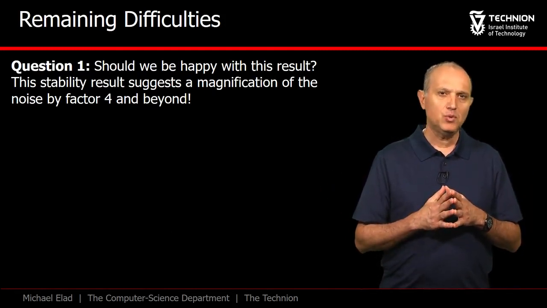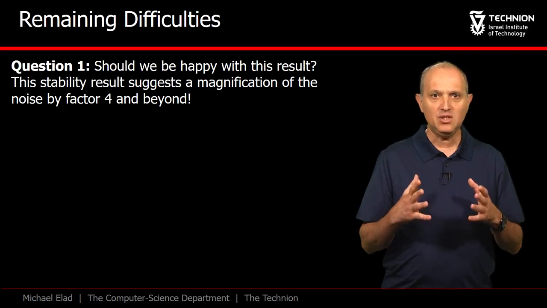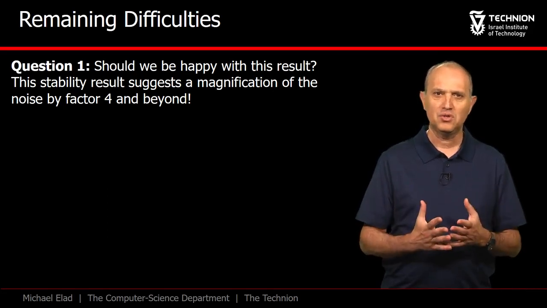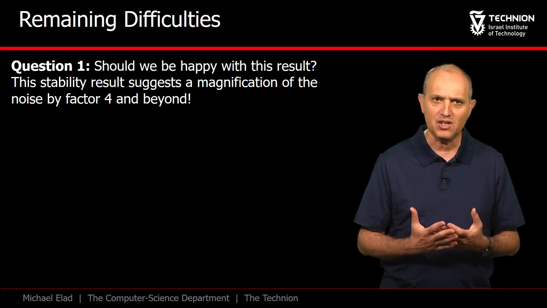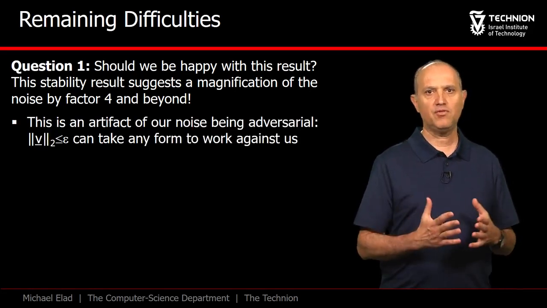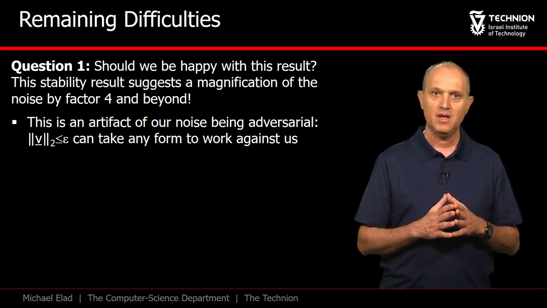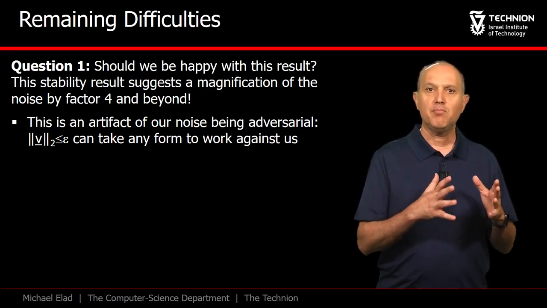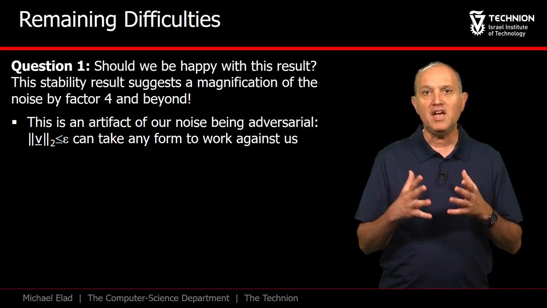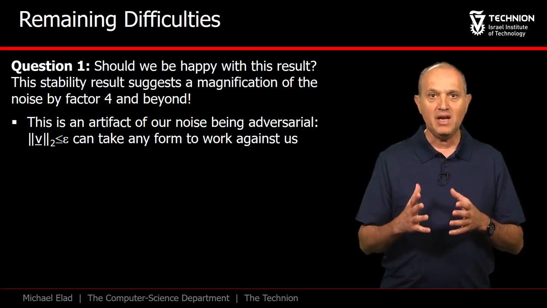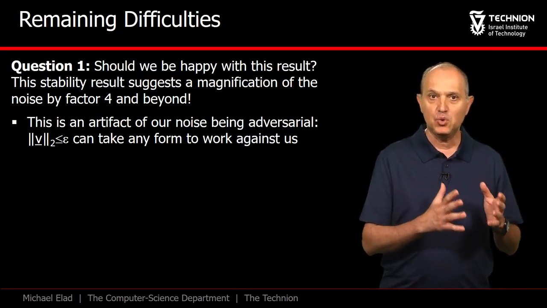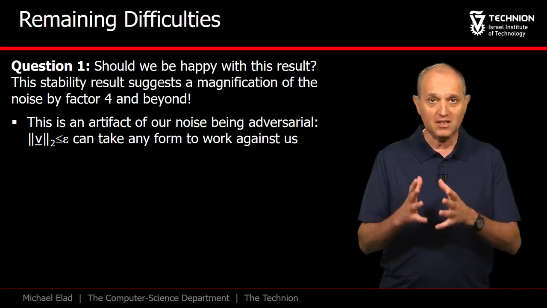Observe that the distance between x hat and x naught is at least 4 times the energy of the noise. So are we getting noise magnification? This increase of the noise is an artifact of the way we have chosen to prove the stability property. Assuming that v has a bounded noise means that it can be anywhere in this sphere, and this makes it an adversarial noise that chooses the worst realization to fight us.